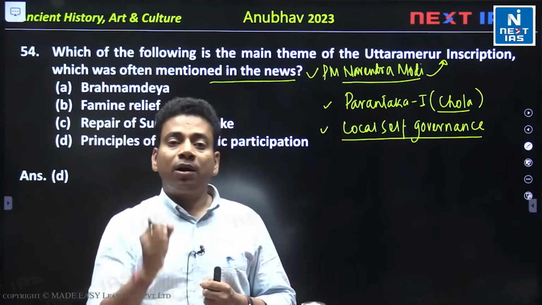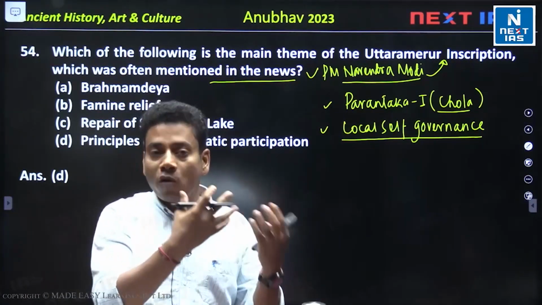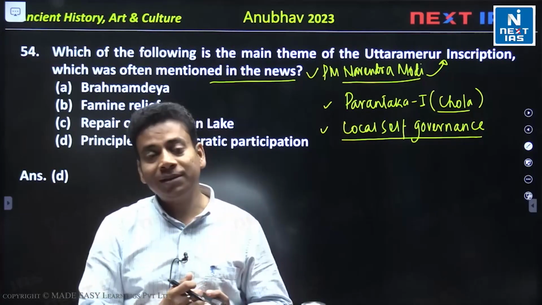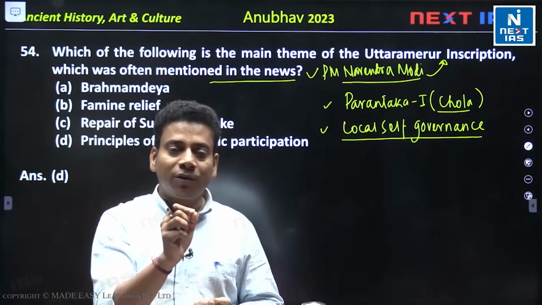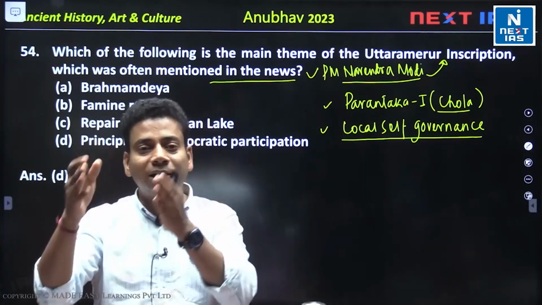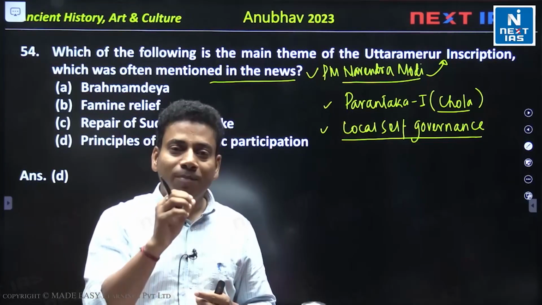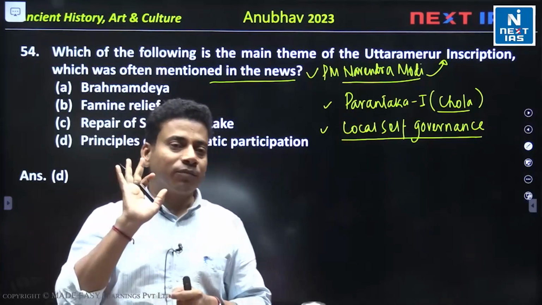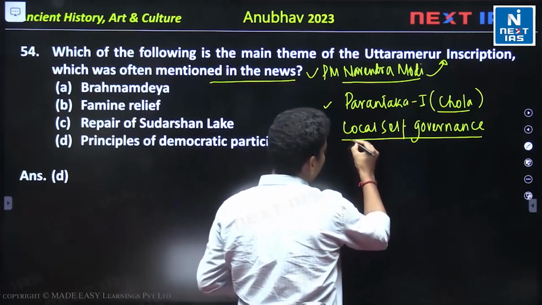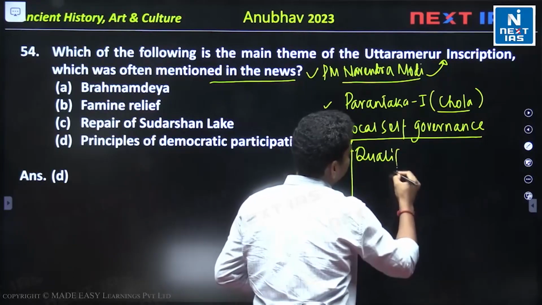Here a sabha will be formed, in which some members, around 30, will be there. And you will find it is a very evolved system of local self-governance, and they also mention the qualification of a member, what qualifications a member will have, and also the disqualification procedure of a particular member. Okay, so here they have given the qualification, what should be the qualification.